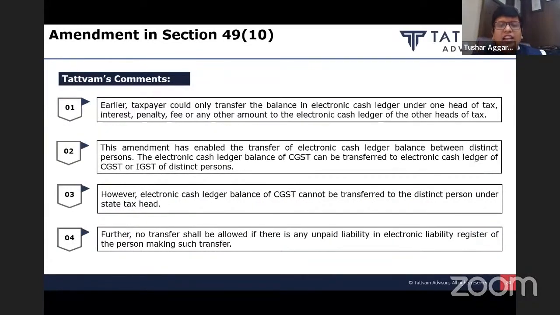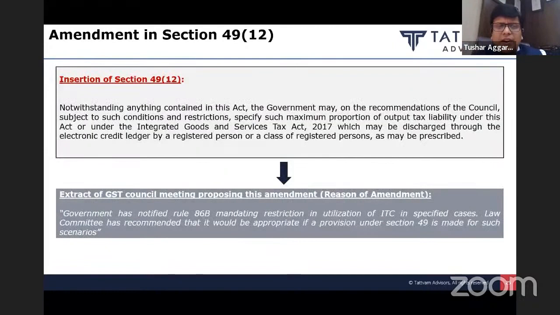However, please note, it is only the CGST or the IGST credit that can be transferred to the distinct person as CGST or IGST. You cannot transfer the CGST under the state tax head. So what you can transfer is only the CGST and the IGST part. A very important amendment, but practically it is not yet implemented in the portal, and it will take around 1 month to get implemented in the portal.